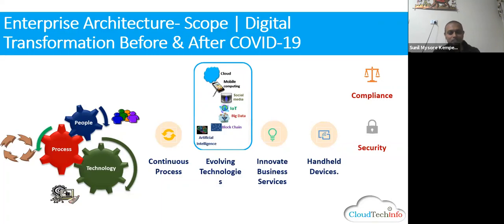EA does not work in isolation. EA consists of people, process, and technology. An enterprise architecture is not a physical architecture that we see. It constitutes the business processes, the technology stack, everything. Whatever an enterprise has in terms of information systems and assets comes under the umbrella of enterprise architecture.